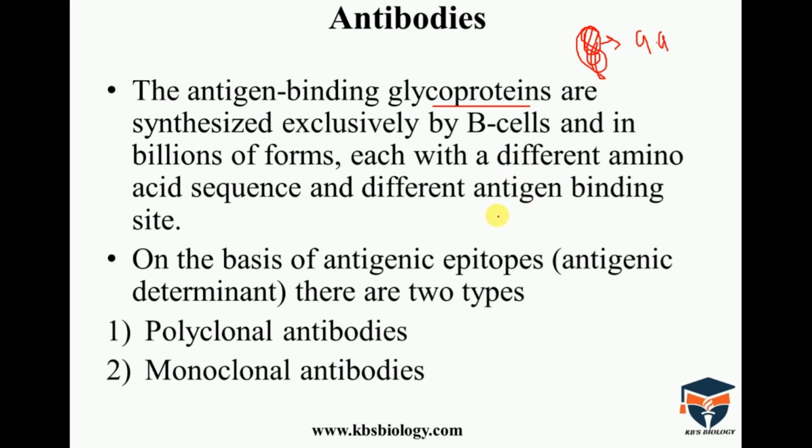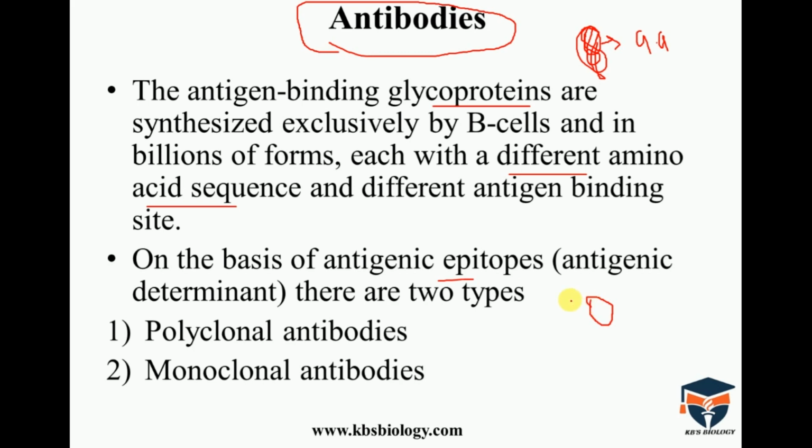In the antigen binding sites, or epitopes, there are different sequences of amino acids present. Then the antibodies are different, made up from different amino acid sequences. On the basis of epitopes, or antigenic determinants, there are two different types of antibodies.